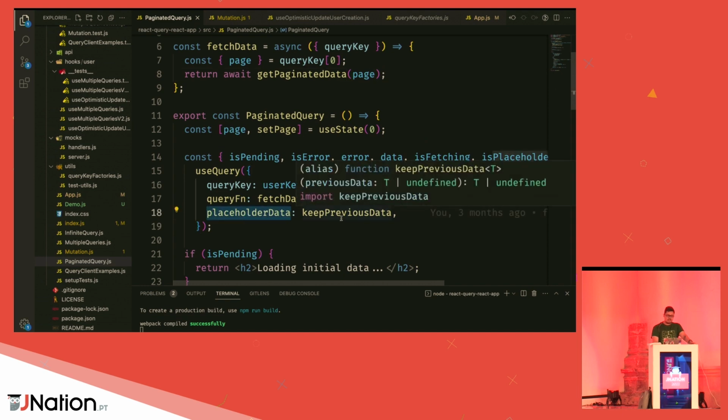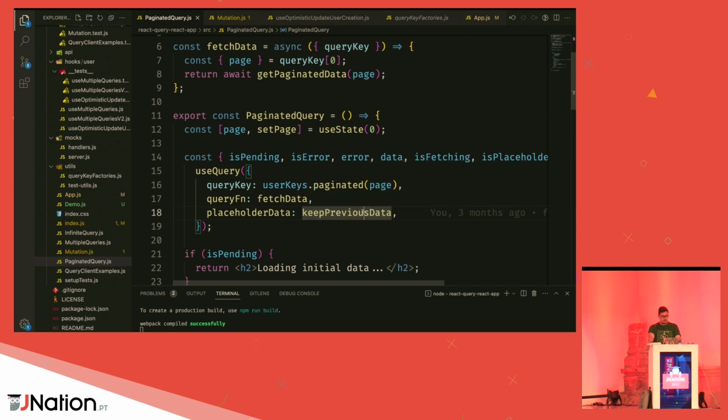One is this thing called placeholder data, which is a helper that they created in V5, that we pass into React Query, and we tell it, hey, look, whenever you're changing pages, so what happens is, if you change your query key, then React Query knows, okay, I don't have any data for this query key, so I'm going to remove all the data that you have and you're not going to be able to see it.